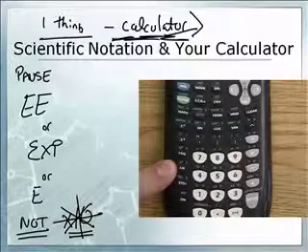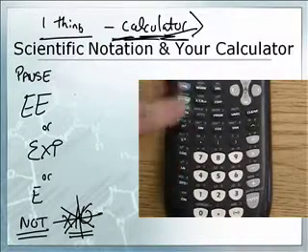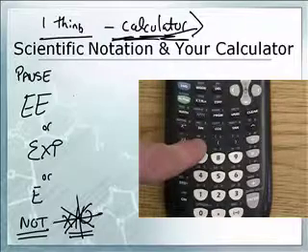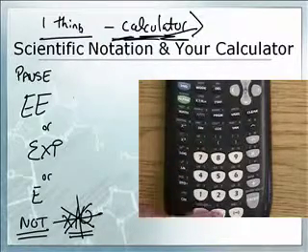The little e to the x. You don't do that one. Okay? You use second, and then this little guy right here for the EE. And if you have a Casio, it says EXP, and it's usually on the bottom row.